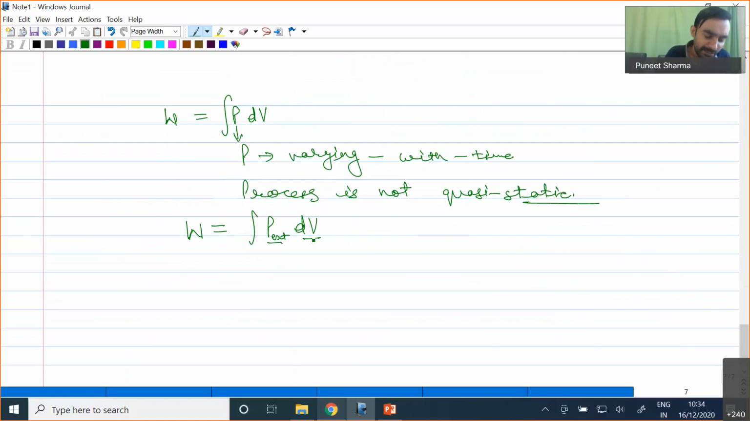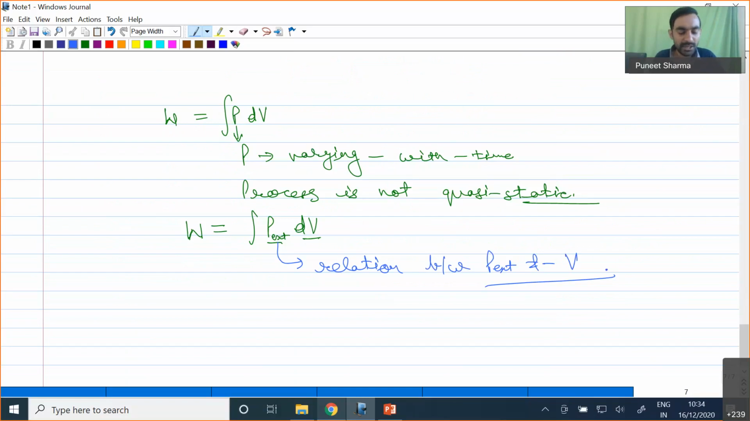Okay, so now depending upon the type of the process, if we have this type of situation, we have to find a relation between P external and V. That relation has to be developed depending upon the nature of the process, and once that relation is developed, we can simply substitute it over here and integrate in order to find the net amount of work transfer. Because this pressure is an external pressure, and this external pressure has to be calculated.